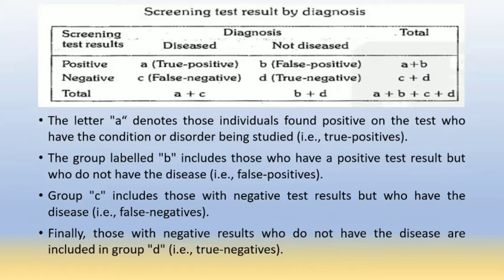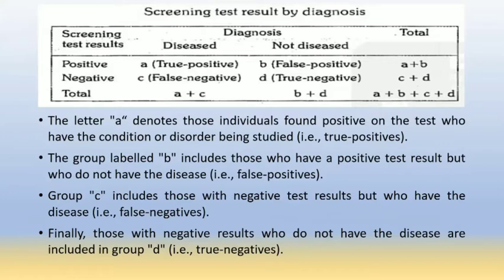So you can see one table in which we have given the screening test results by diagnosis. The first column is the screening test result, that is positive and negative. The second important column is the diagnosis, in which two sub columns are there, diseased and non-diseased, and the other is total.